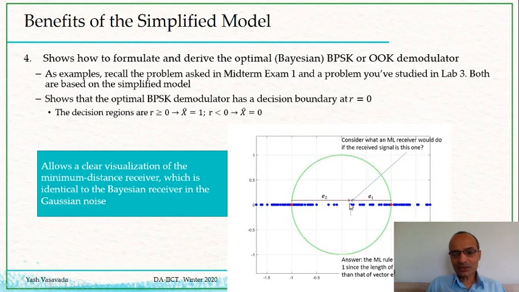And that is why, if you keep on doing this for all possible symbols, you would realize that you are essentially drawing a decision boundary at R equal to 0. This type of scheme will always say that bit 1 is transmitted if R is greater than this decision boundary. And otherwise, when R is less than the decision boundary, this type of scheme will decide that bit 0 was transmitted. And so this maximum likelihood receiver is turning out to be the same as the minimum distance receiver.